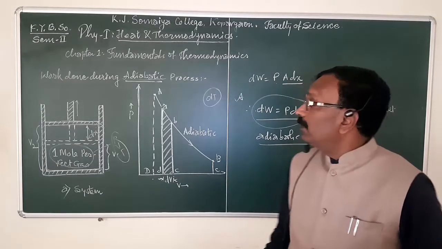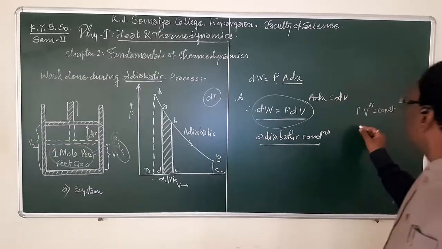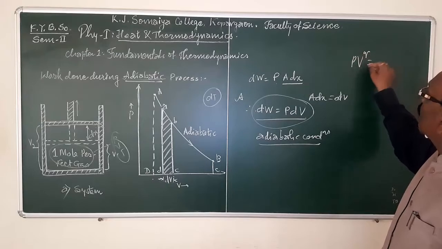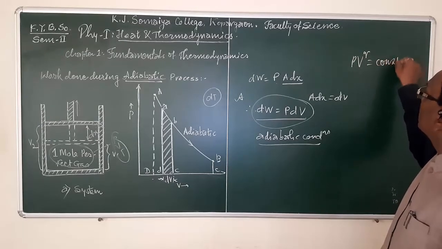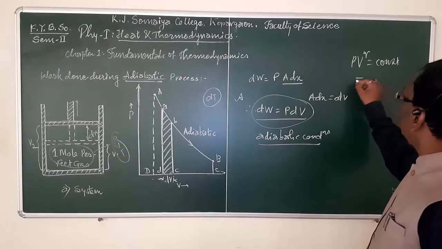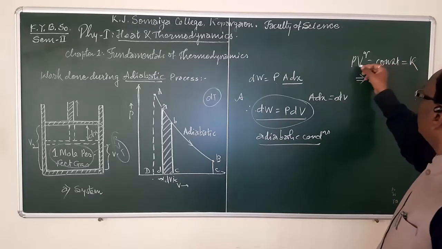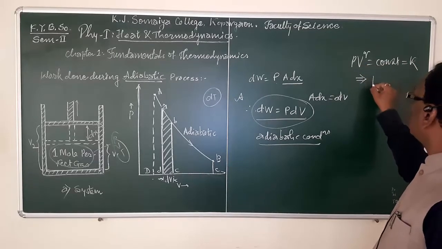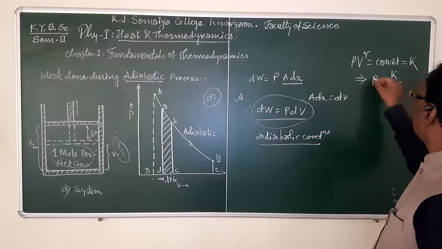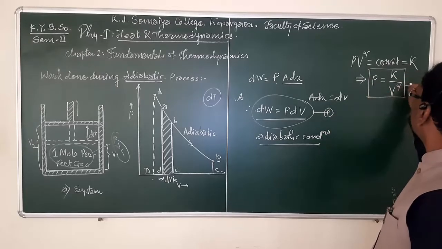Now we have studied the adiabatic relation in the previous lecture, that is PV raised to gamma is equal to constant. Suppose the constant is equal to K; then this relation implies that P is equal to K upon V raised to gamma. Suppose this is equation 1 and this is equation 2.